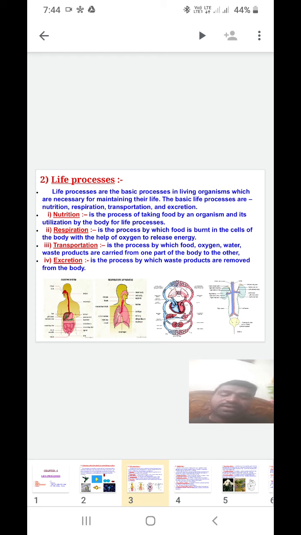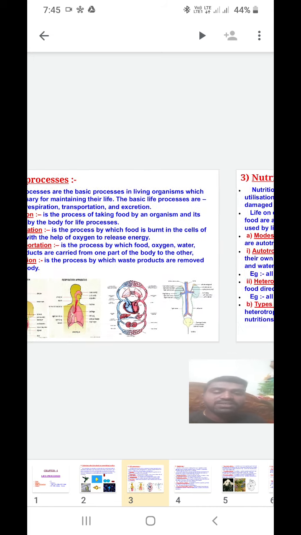Another important life process is reproduction. That is also one type of life process. It is useful for perpetuation of life. Already I told you that perpetuation means continuation of life on the earth, or continuation of the same kind of organisms in the next generation by way of reproduction. So these are all the life processes for maintaining living things.